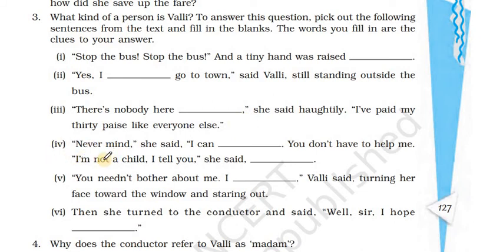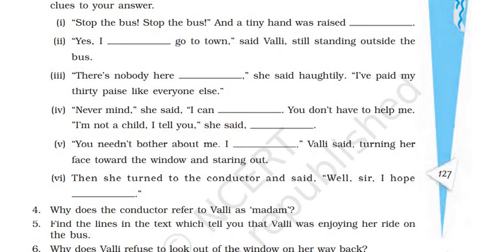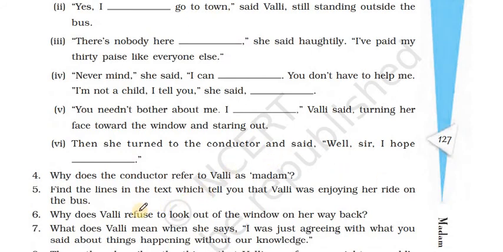Fourth one, never mind, she said. I can get on myself. You don't have to help me. I'm not a child, I tell you, she said irritably. This happened when the conductor was giving her a helping hand to raise her up. You needn't bother about me. I can take care of myself, Valli said, turning her face toward the window and staring out. This was when the old grandmother was sitting next to her. She said that how can an 8-year-old go all alone without knowing any street address.